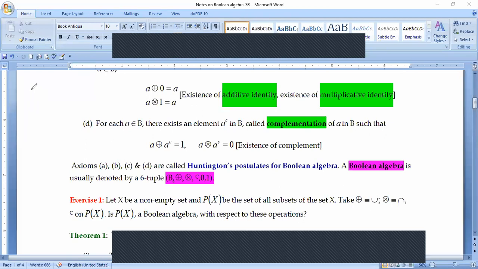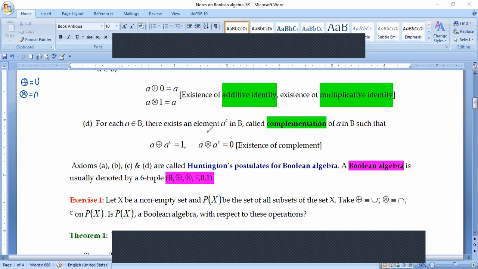In place of plus we have the operation union, and in place of cross we have the operation intersection. Obviously, this union operation and this intersection operation are binary operations. If we consider 2 elements from the set Px and take the union of these 2 elements, this is another set, obviously.